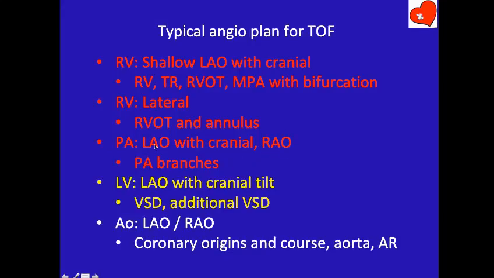So one or two of these angios, maybe one LV angio, LAO with cranial tilt, to show the VSD and additional VSDs. And finally, of course, I need an aortic angio to make sure that the coronary artery is not crossing the right ventricular outflow tract, and also make sure that the aorta is not diseased, no AR and all that. So a typical tetralogy angio means I will do an RV angio, one PA angio, or two RV angios and one LV angio and one aortic angio. If any of this information is already available, then I will limit myself to one or two angios. That's all.